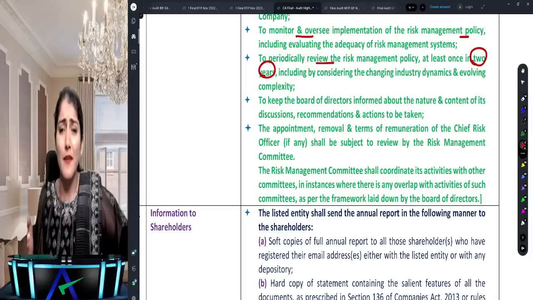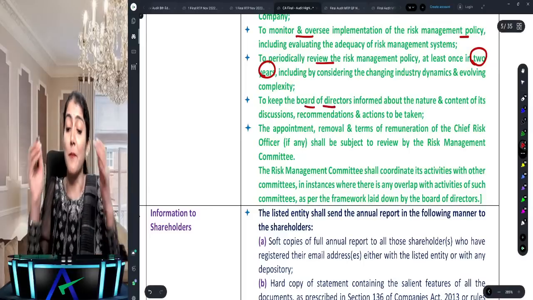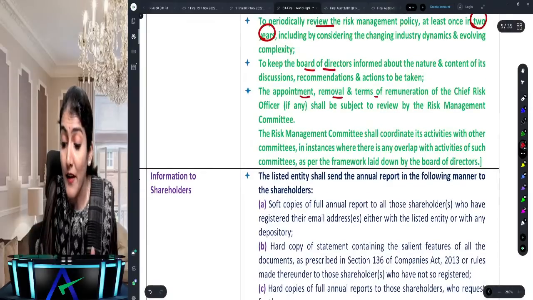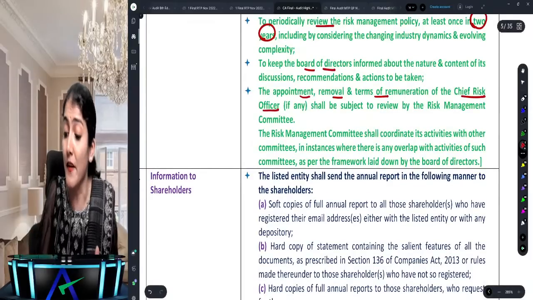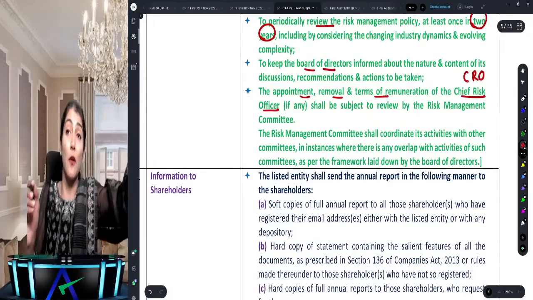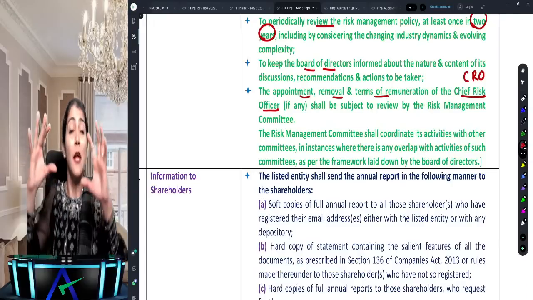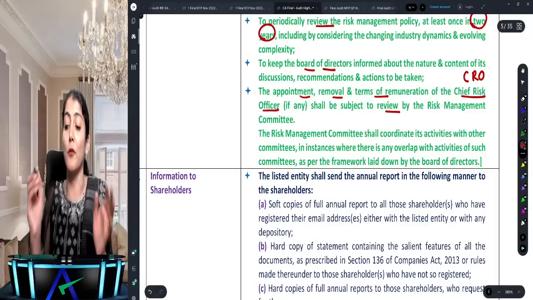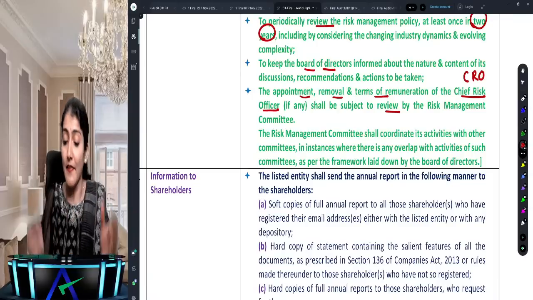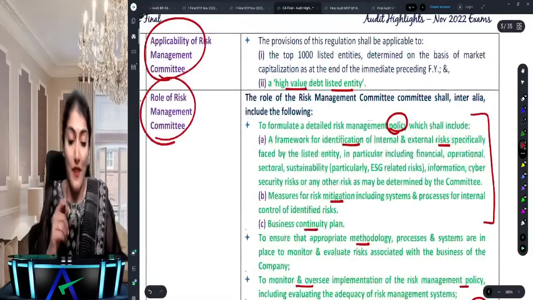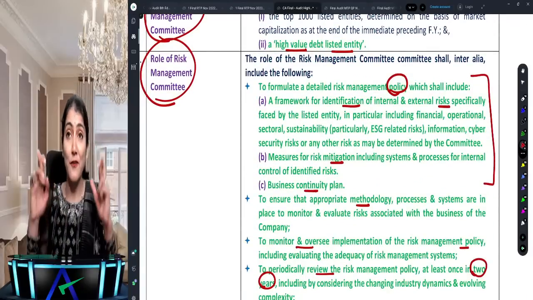Then whatever the risk management committee is doing, they need to keep the board of directors informed. And also the appointment, removal, and terms of remuneration of the chief risk officer. So we have the chief internal auditor, here we have the chief risk officer, if any, so not compulsory, but if any, shall be subject to review by the risk management committee. And this committee will coordinate its activities with the other committees. So that's again a very important question. Fingers crossed.